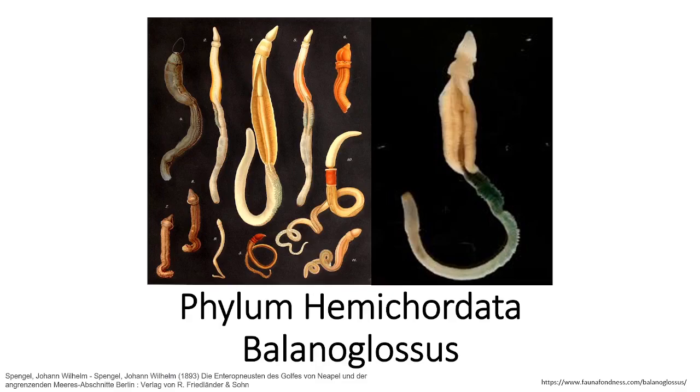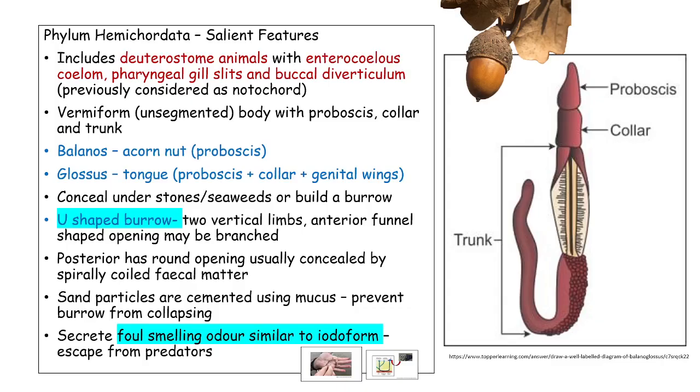So the hemichordates usually include a small group of marine primitive chordates, and commonly they are called acorn worms or tongue worms. So we'll directly move on to the salient features.